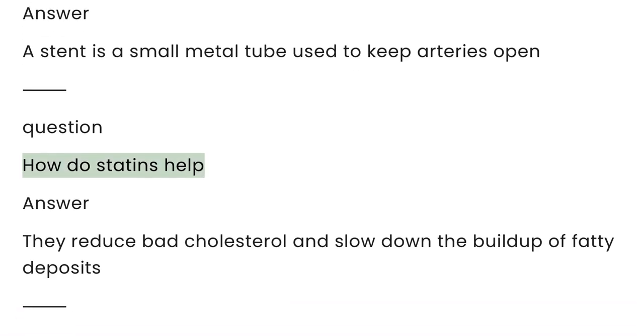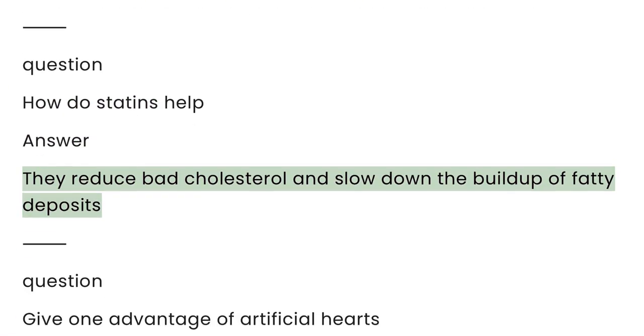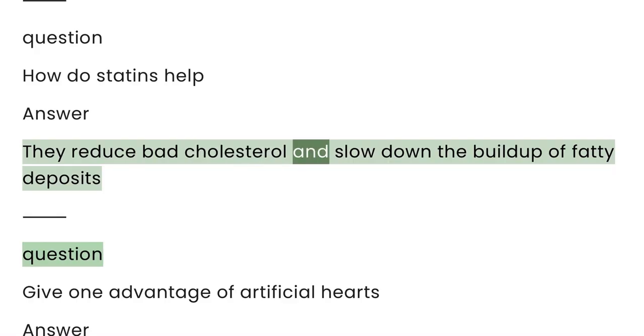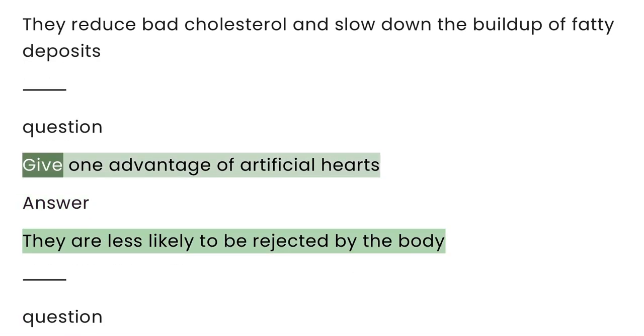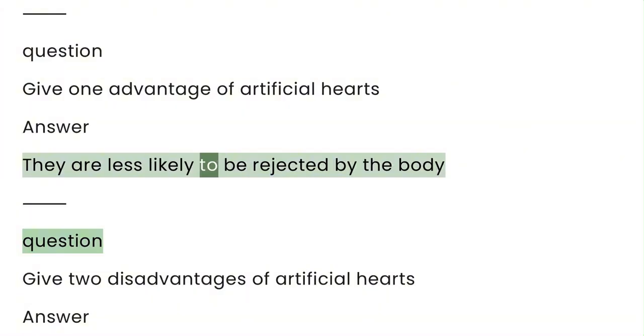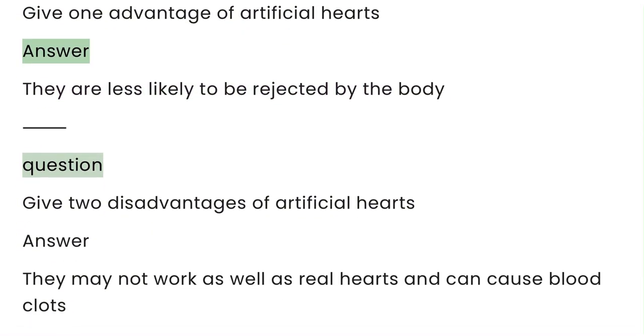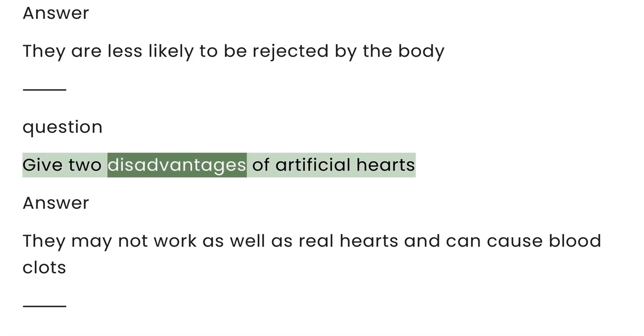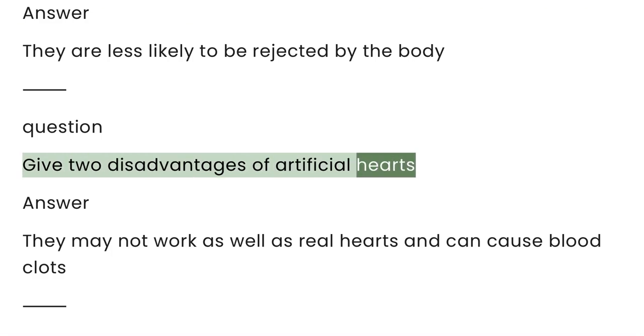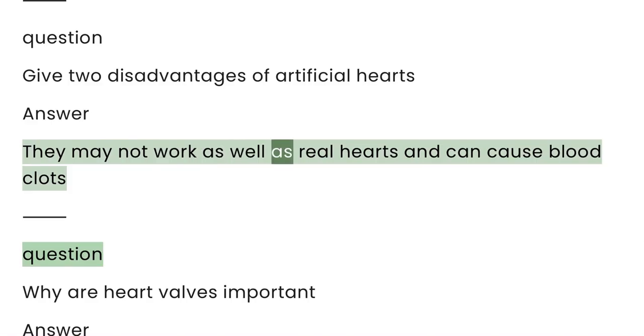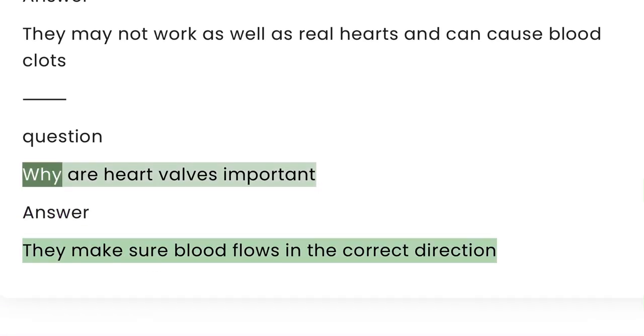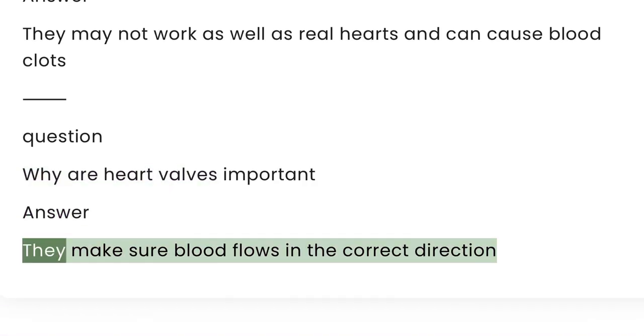Question: how do statins help? They reduce bad cholesterol and slow down the buildup of fatty deposits. Question: give one advantage of artificial hearts. They are less likely to be rejected by the body. Question: give 2 disadvantages of artificial hearts. They may not work as well as real hearts and can cause blood clots. Question: why are heart valves important? They make sure blood flows in the correct direction.